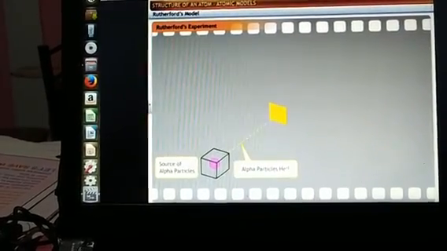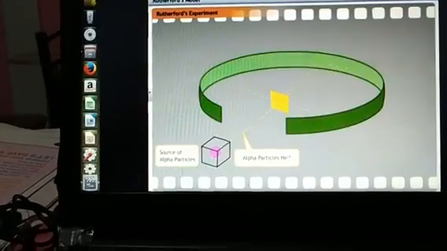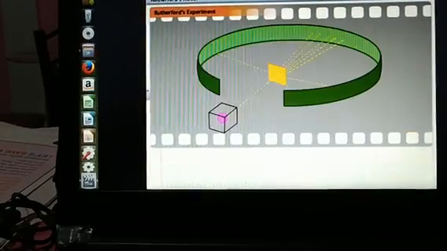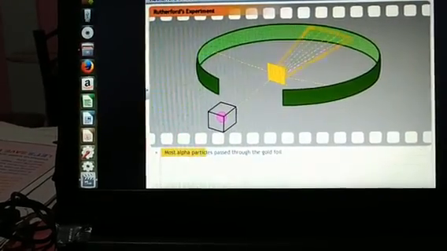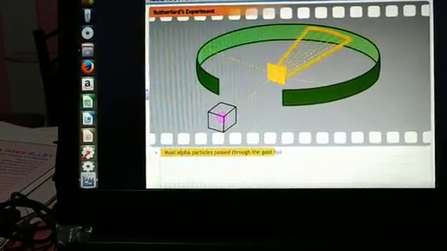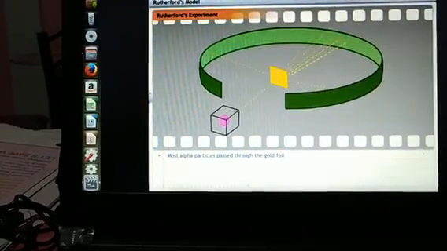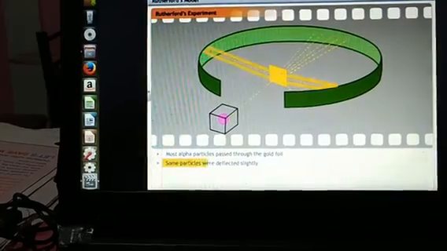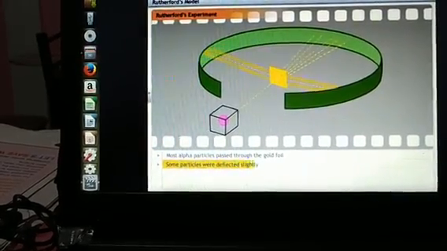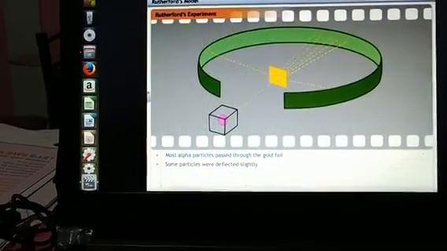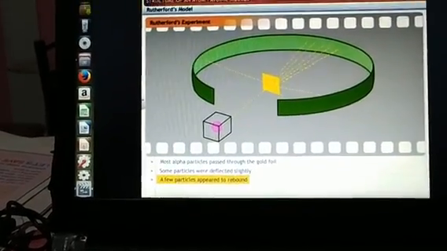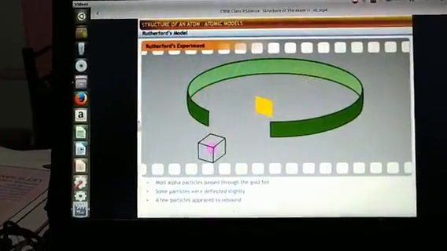In the gold foil experiment, alpha particles were struck at the foil. Most of the rays pass through the gold foil, some rays are deviated, and some rays come totally back at 180 degrees.